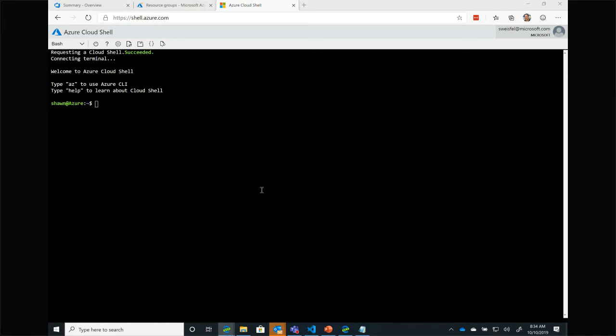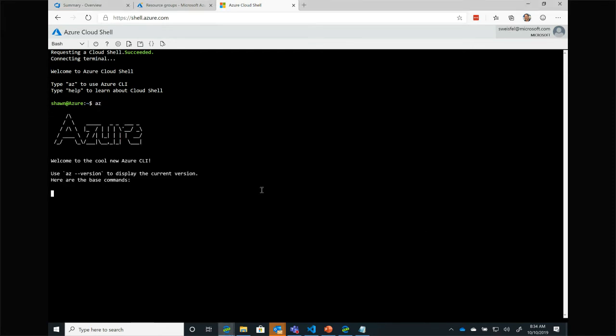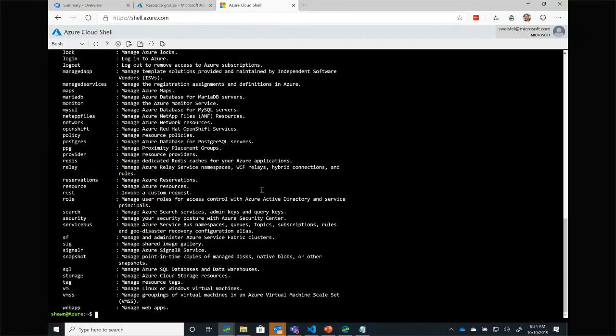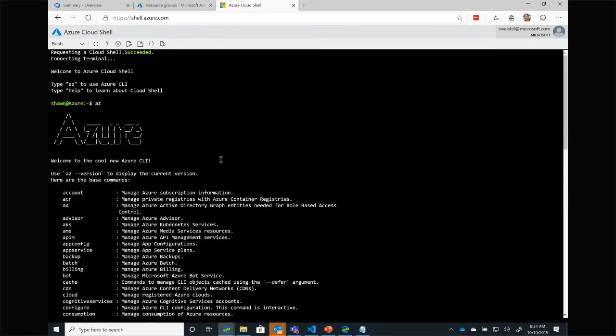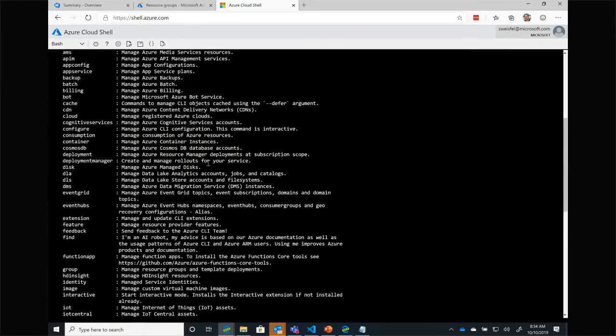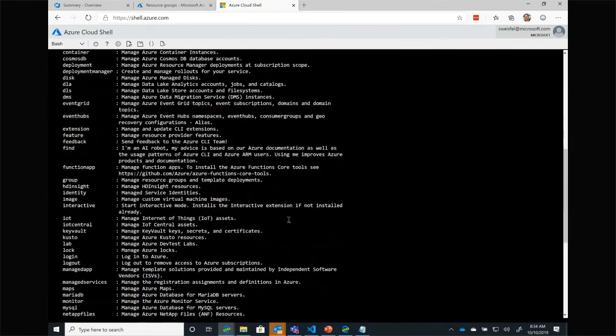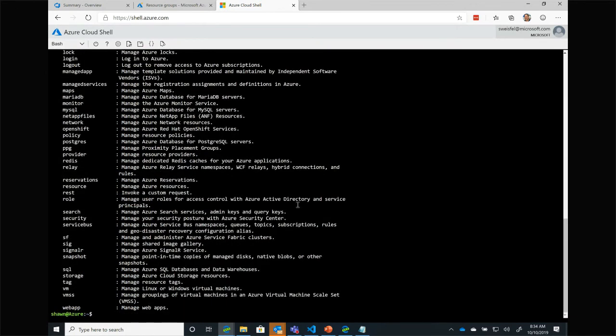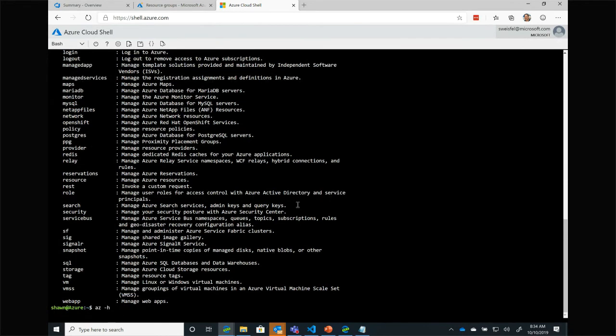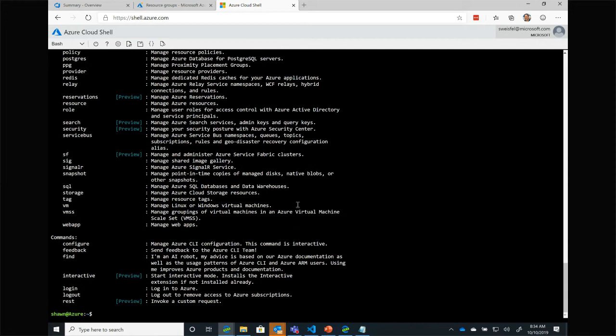So I can do something like az, and I can pull up the good old ASCII art, because no tool is awesome unless it has ASCII art, which gives me a list of what's going on inside of my Cloud Shell, what my Cloud Shell can do. Moreover, if at any time I want to get help on anything inside of the Azure Cloud Shell, I can always do -h at the end. So az -h is going to pull up the documentation of what I can do, where I am or what I've asked for.